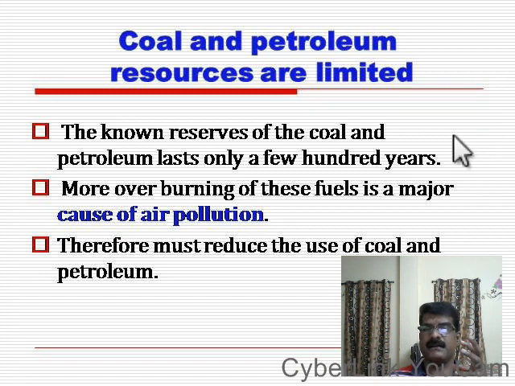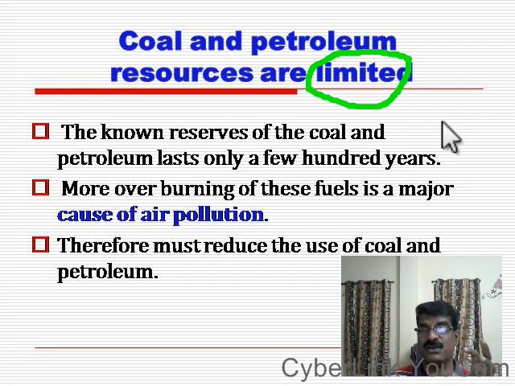Now we have almost reached the last part of the chapter. But see here, it is very important, you have to listen carefully. Coal and petroleum, as I already told you, are exhaustible natural resources. Why are coal and petroleum exhaustible? Because they are available only in limited quantity. They are formed from fossils. Only a limited amount of coal and petroleum is there. Soon they will be exhausted. Within a few hundred years, this coal and petroleum will be exhausted.